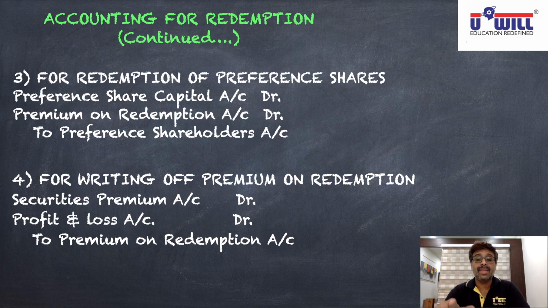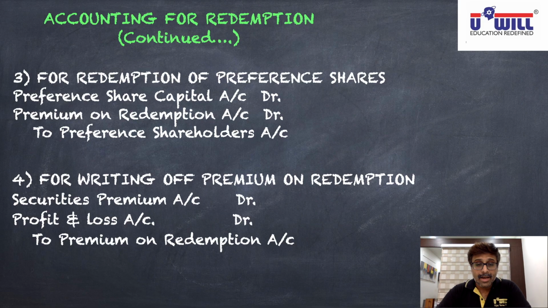Mention this. Okay. So what will be the entry for writing off of premium on redemption? Premium on redemption is debited in the third entry being a loss. To write it off, to close it, we will reverse and credit in the fourth entry. And this premium can be provided from which two sources as per the fourth condition? Profits of the company, that is profit and loss account, and securities premium. But first priority, securities premium account debit. Second priority, profit and loss account debit to premium on redemption. So from the fourth condition, we get the fourth journal entry.